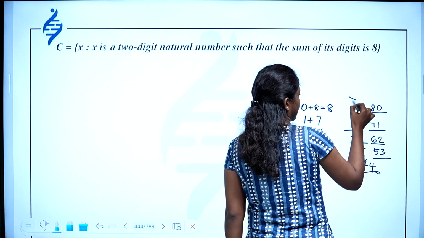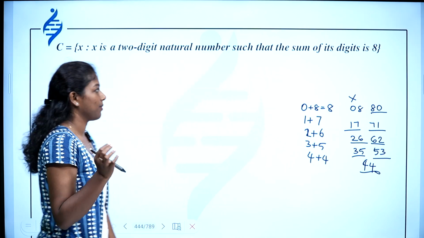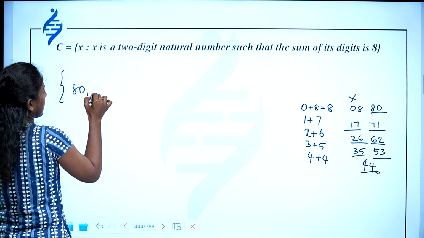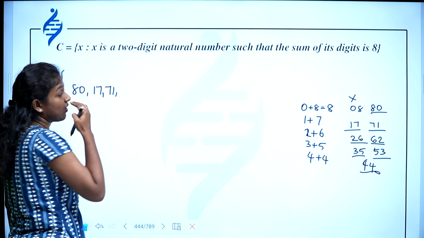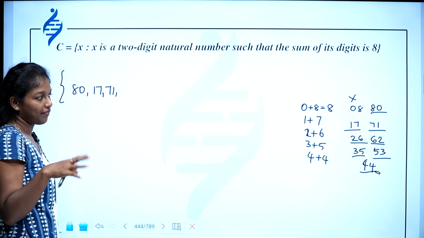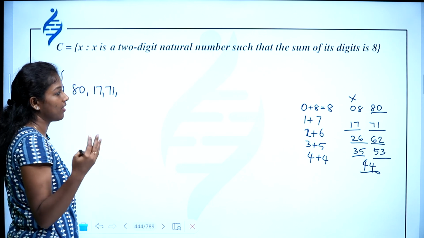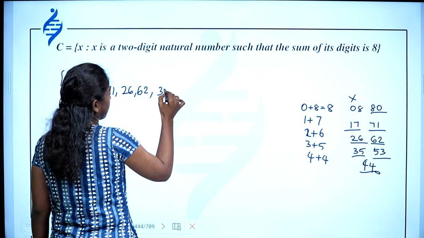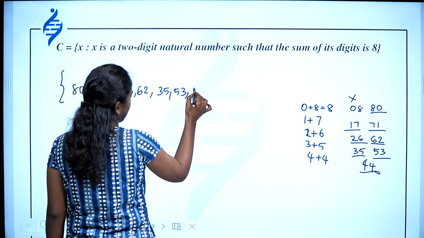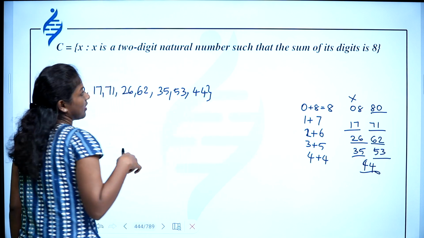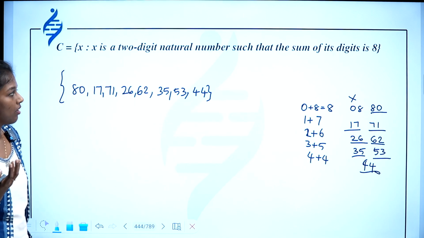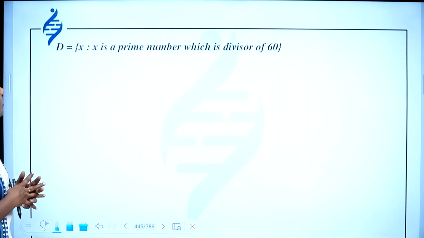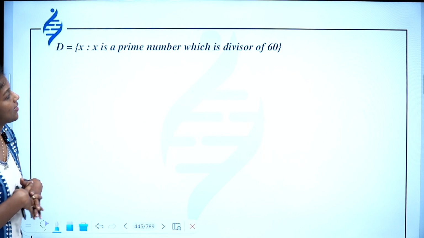You don't have to consider this one, 08. 8 is not a 2-digit number. So while writing it in the roster form, it will be 80, 17, 71 and the order doesn't matter. As we said, if you write 17, 71 or 71, 17, all those things don't matter. 26, 62, 35, 53, 44. There will not be any other numbers whose sum of the digits is 8.